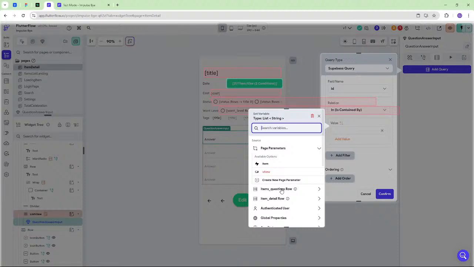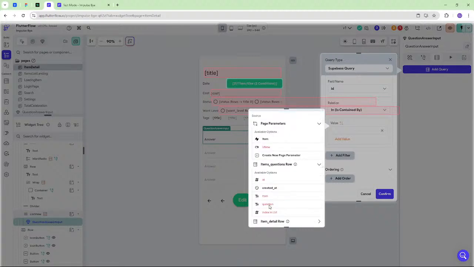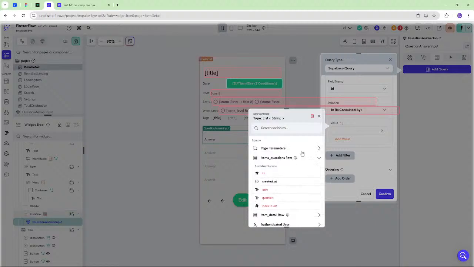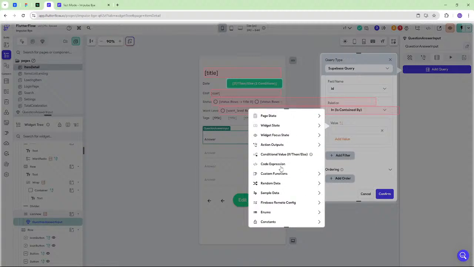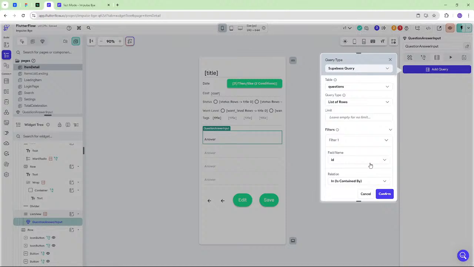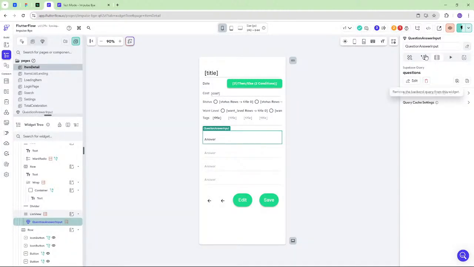Is in items questions row. I want to map it. I could probably map it with a code expression or something, right? Or I guess I could just not worry about filtering it right now because there's only those 4 questions. Yeah, okay. I think that would be necessary later, but for now we'll just get all the questions because there's